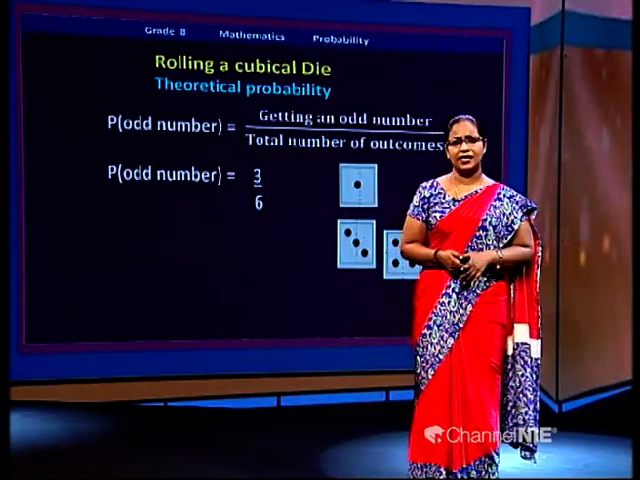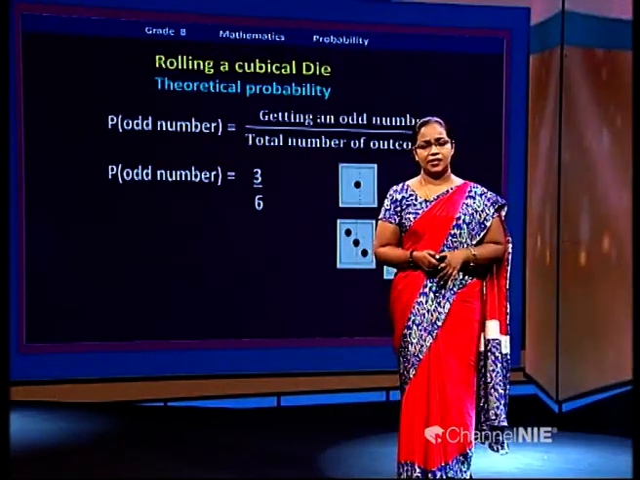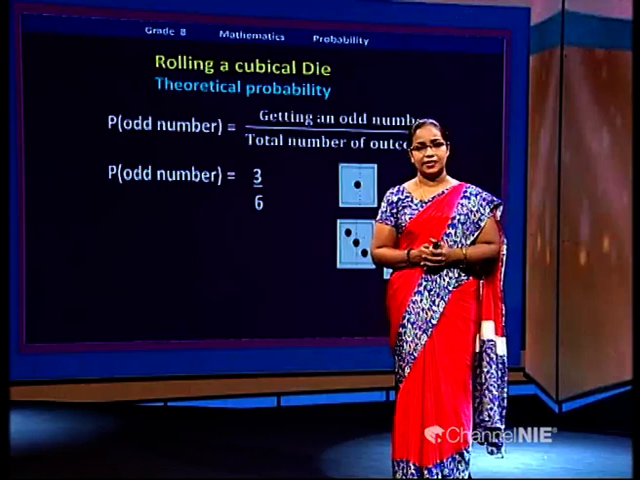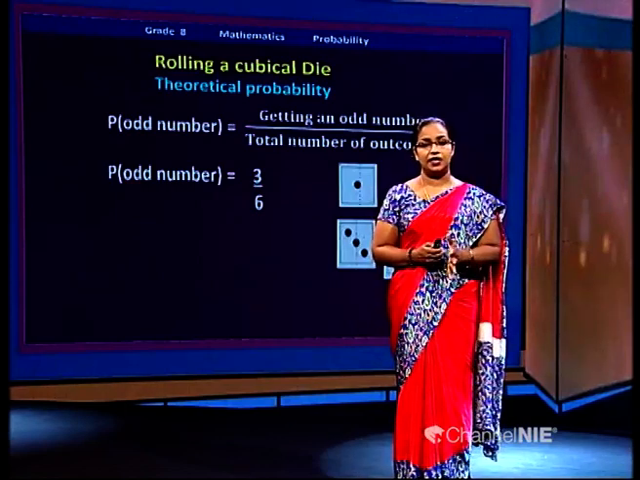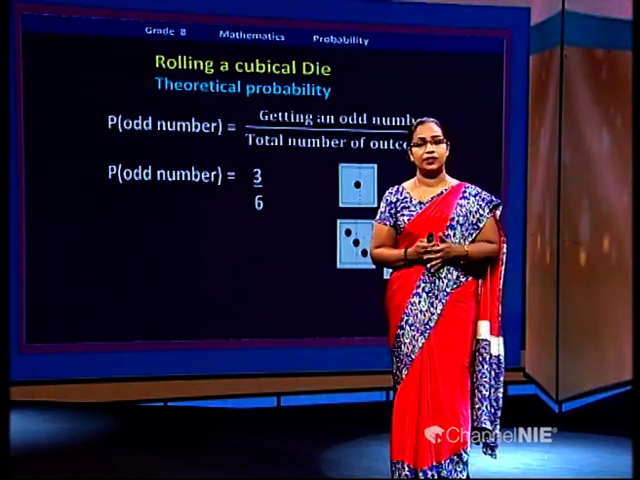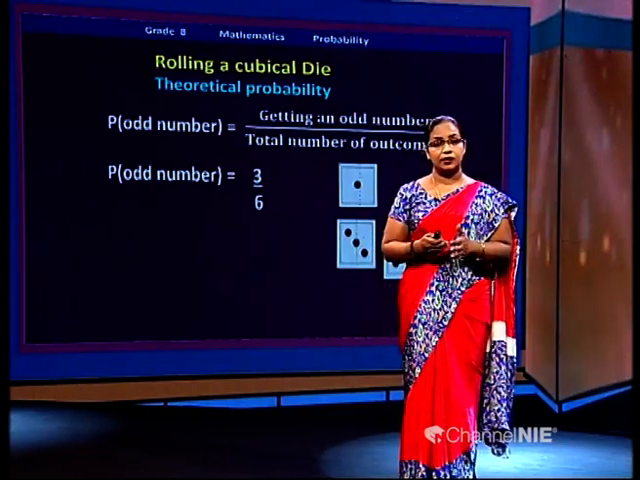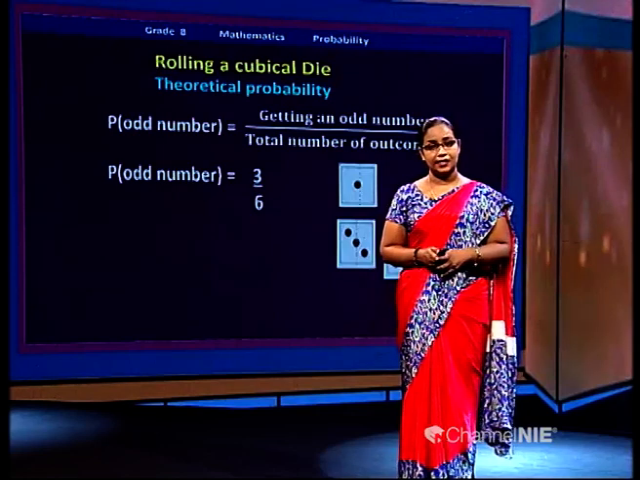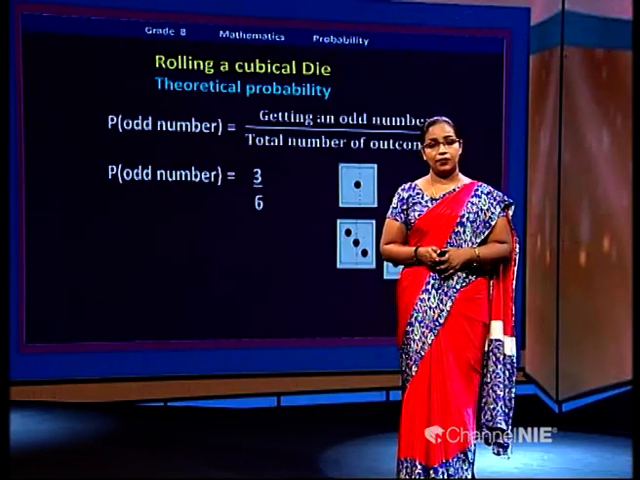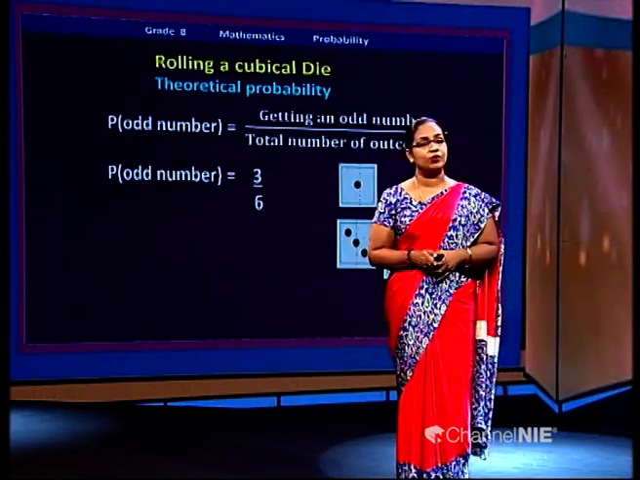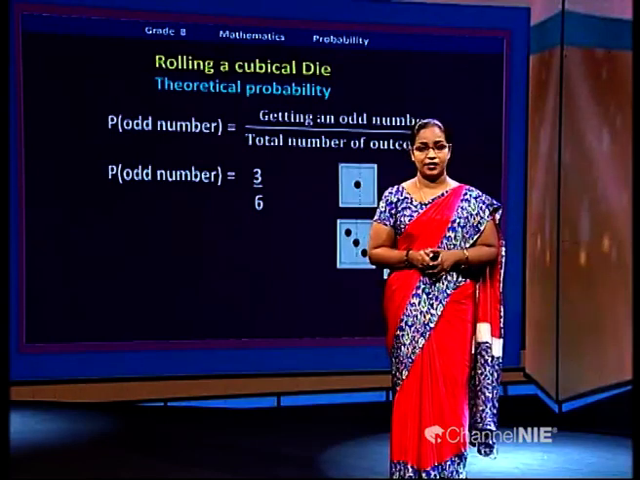Is this your final answer? Is it? Yes, it is correct. Out of 6, 3 numbers are odd numbers. So, we wrote the probability as 3 over 6. Are you going to keep this as the final answer? If you keep this as the final answer, most probably you will lose marks in your exams.